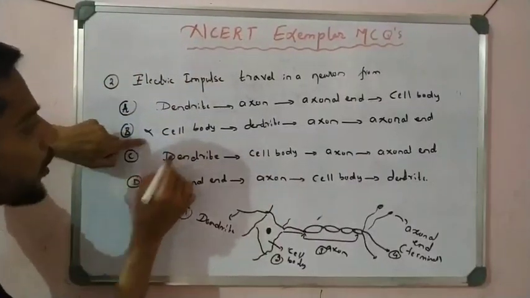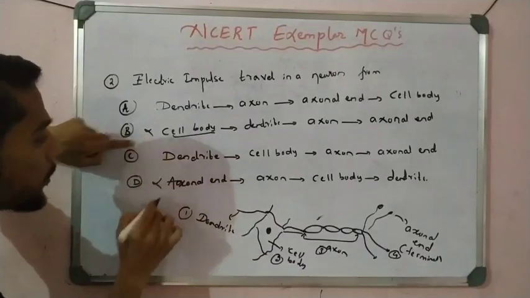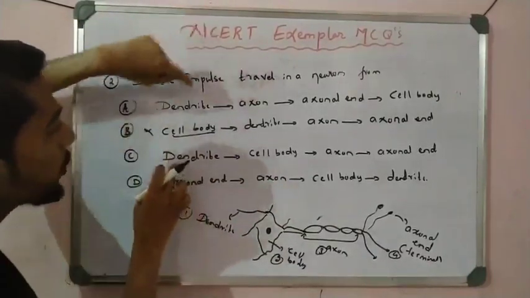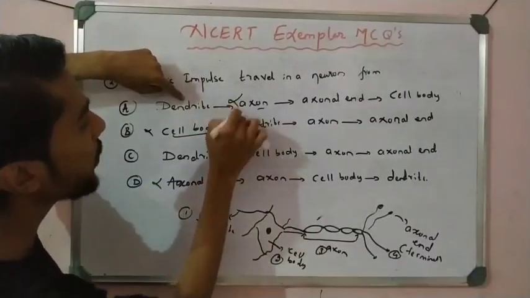This is wrong. B is wrong, because there is first dendrite, but cell body is not first dendrite. So this is wrong, and D is also wrong. So we require first dendrite. In both options first dendrite is there, but in one the second is cell body, in the other the second is axon. So it is wrong. So this is correct.